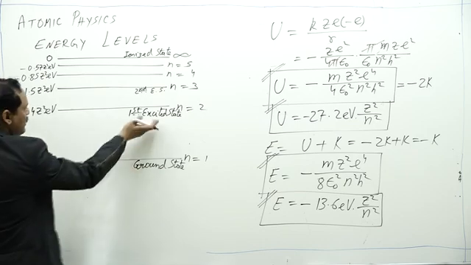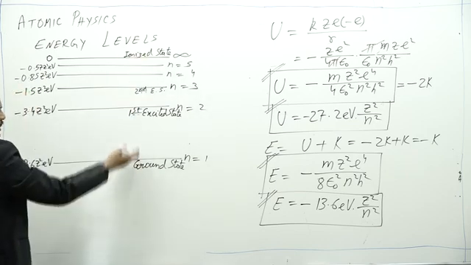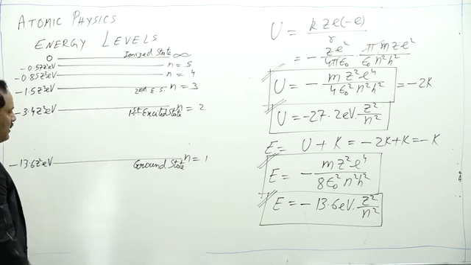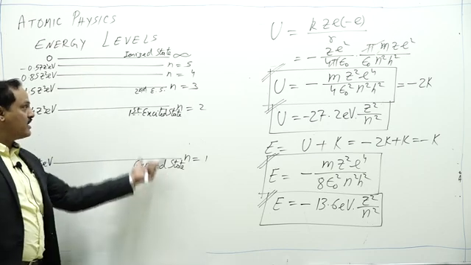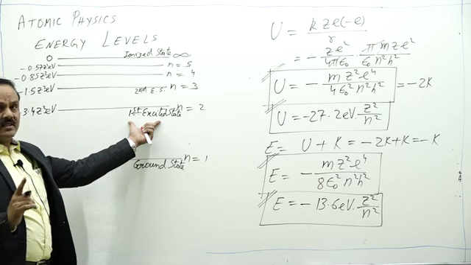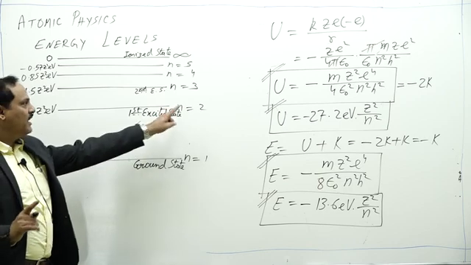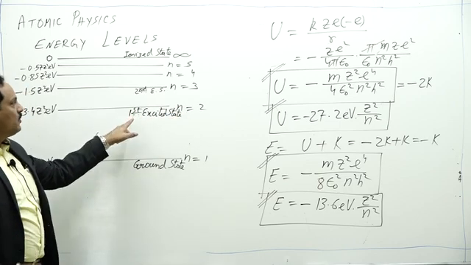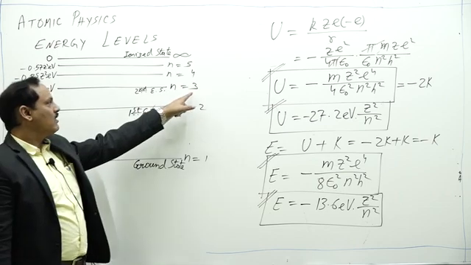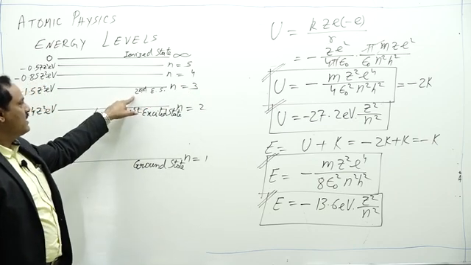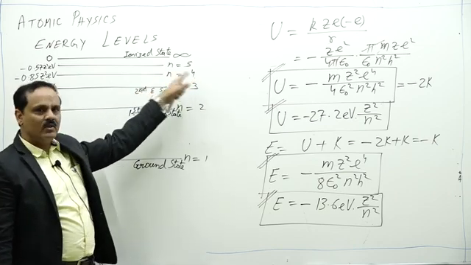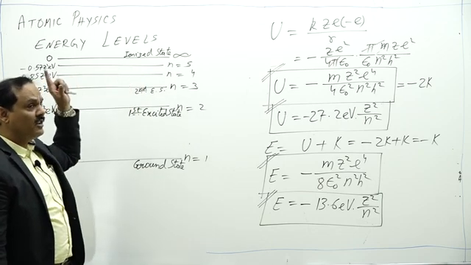So these are the different energy levels, and accordingly their names are given. N equal to 1 is ground state, n equal to 2 is first excited state. Be very careful. N equal to 2 is first excited state, n equal to 3 is second excited state, n equal to 4 is third excited state, and so on.